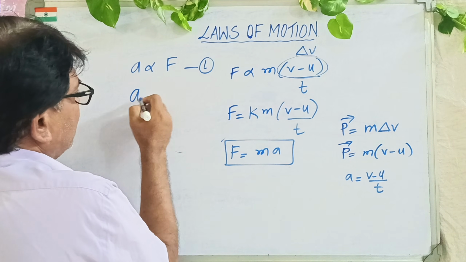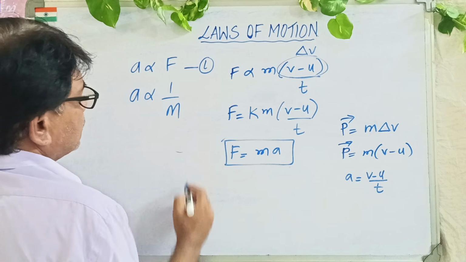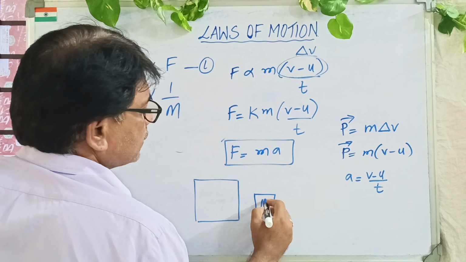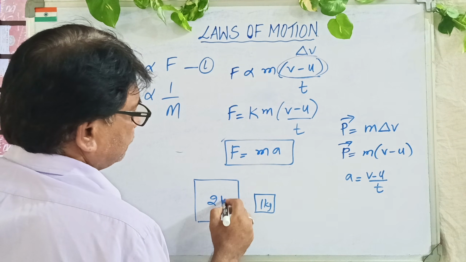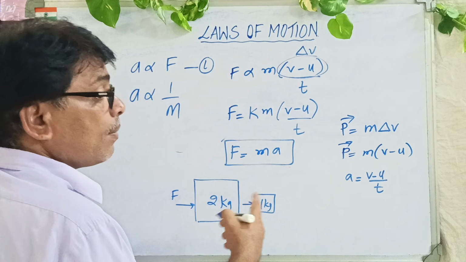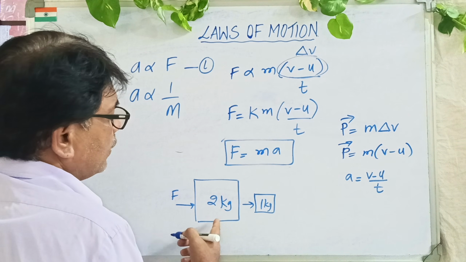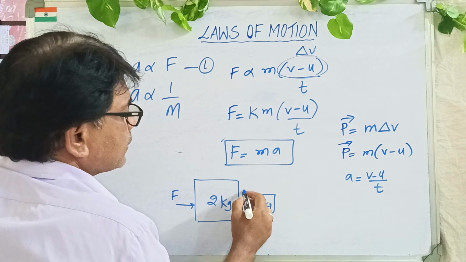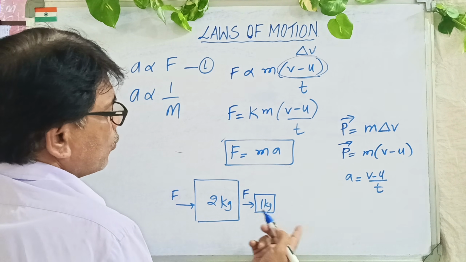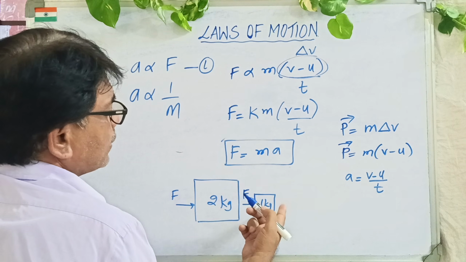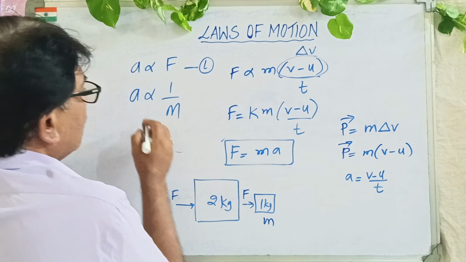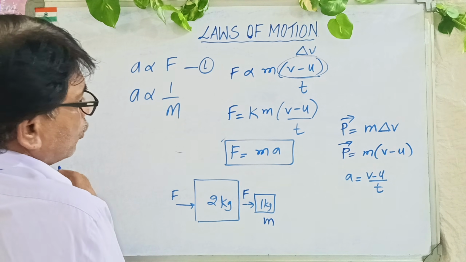In the other case, acceleration is inversely proportional to mass. Suppose I have two objects like this. One is 1 kg, the other one is 2 kg. I am applying the same amount of force. Which one do you think will have more acceleration? Quite natural. The lesser one will have more acceleration because I am speaking about mass. So acceleration is inversely proportional to mass.